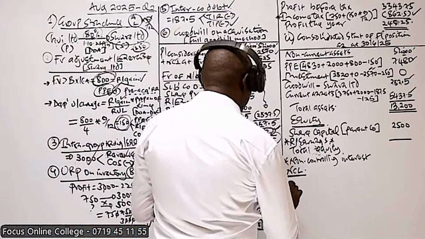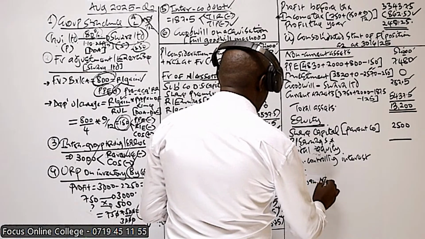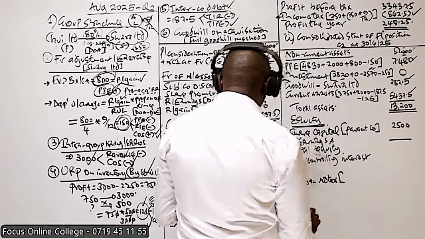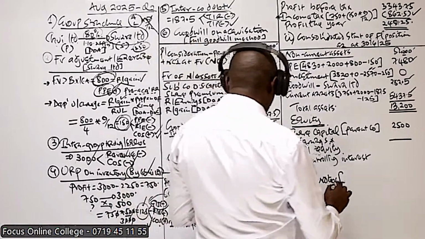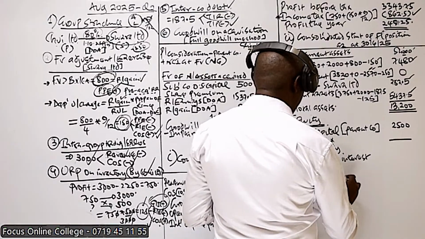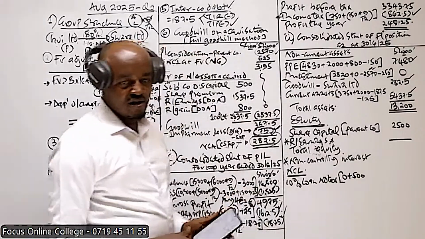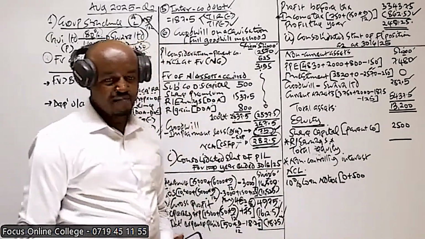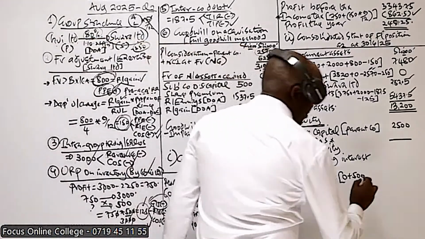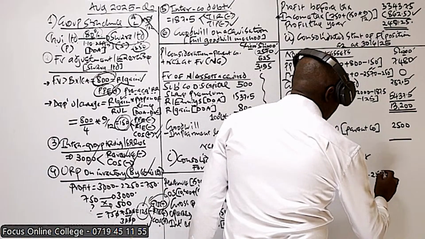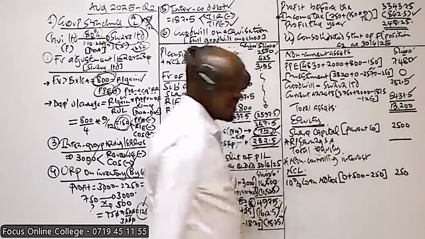So non-current liabilities here, we have 10% loan notes. The 10% loan notes, we take those of the parent. Remember, these are items of liabilities. We add those of the parent and those of the subsidiary. So the loan notes of the parent, 0. Those of the subsidiary, 500. But also recall, half of these loan notes issued by the subsidiary are held by the parent. Are we supposed to include that here? No. So we less the loan notes issued to the parent, so we are left with the loan notes issued to the outsiders.